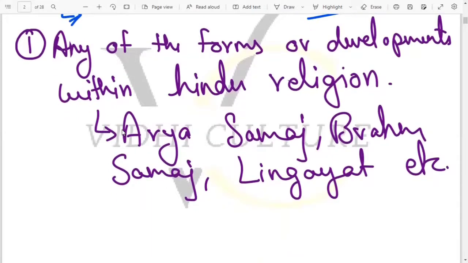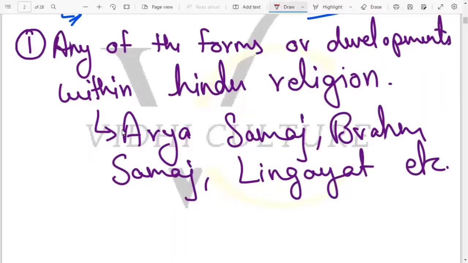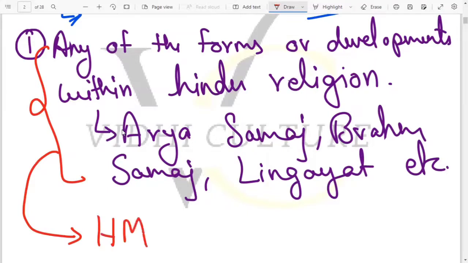So what does it say? That this Hindu Marriage Act will be applicable on all such people who belong to these kind of forms or subdivisions. तो आप जो है हो सकता है आर्य समाज फॉलो करते हो, ब्रह्म समाज फॉलो करते हो, यू आर अ लिंगायत हिंदू और वीरशैव हिंदू, बट when it comes to any kind of matrimonial dispute or so, then which law will be applicable on you? आपके ऊपर कौन सा लॉ एप्लीकेबल होगा? तो it will be Hindu Marriage Act 1955. आपके ऊपर यही एप्लीकेबल होगा.